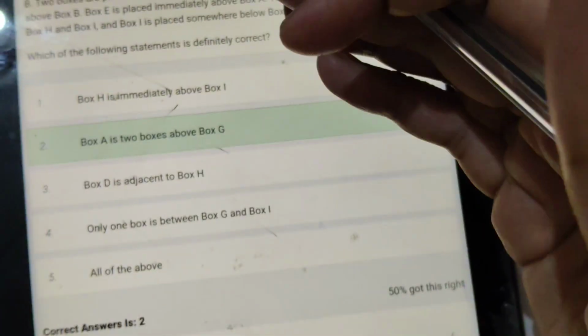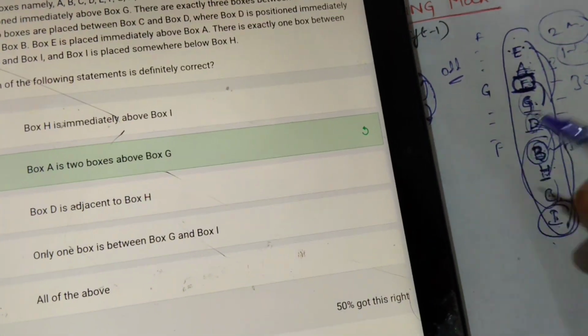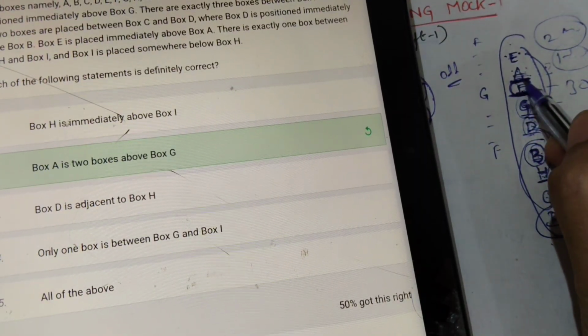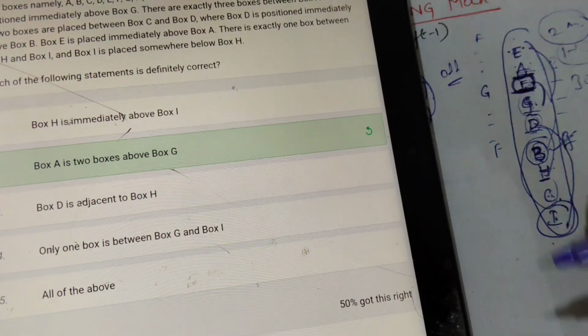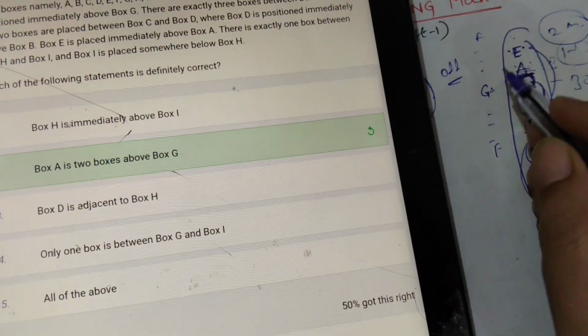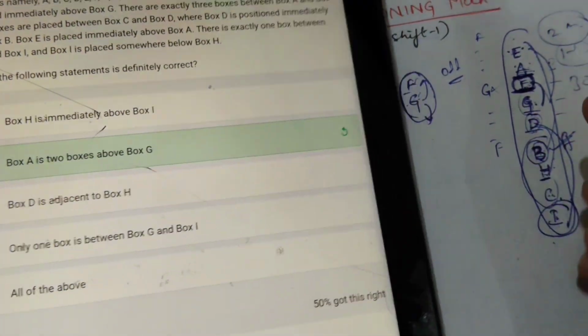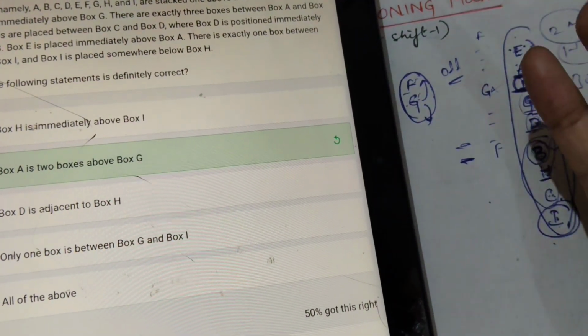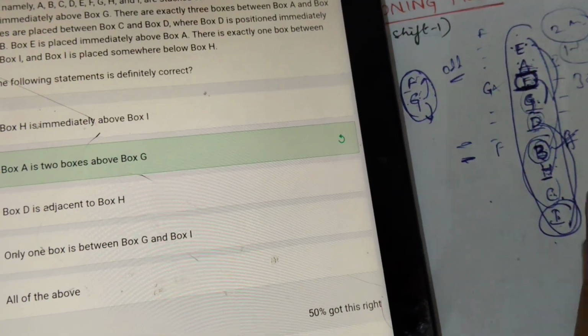Sometimes I thought 1 box above, but here it said 2 boxes. You can cross check with the other options. If you feel the other 4 options are completely wrong, then you can go with this terminology. Generally, be careful with terms like 2 boxes above or below, 2 boxes in between.